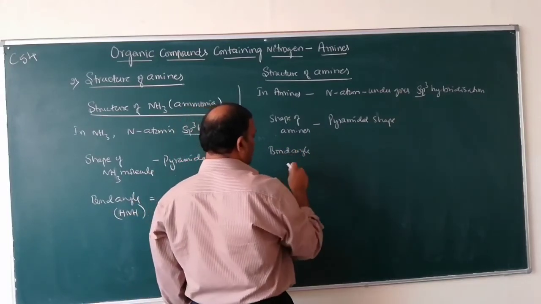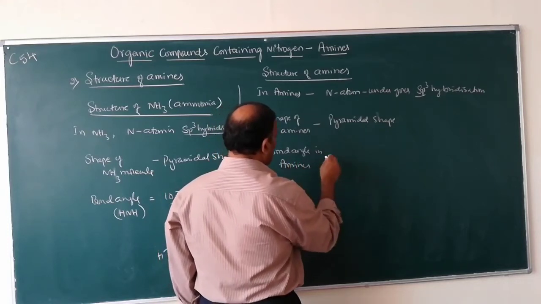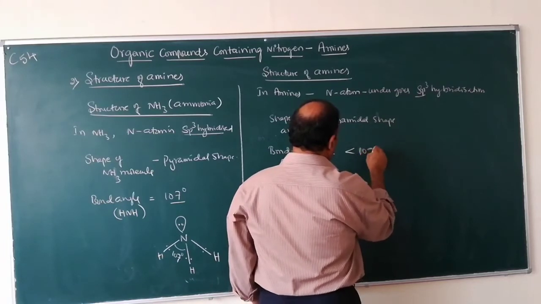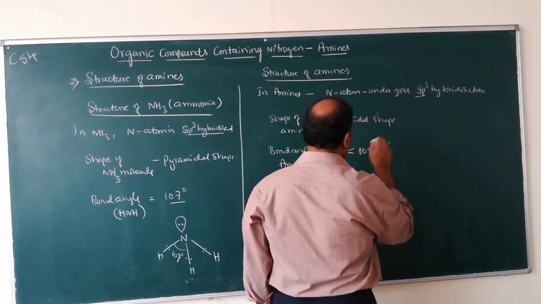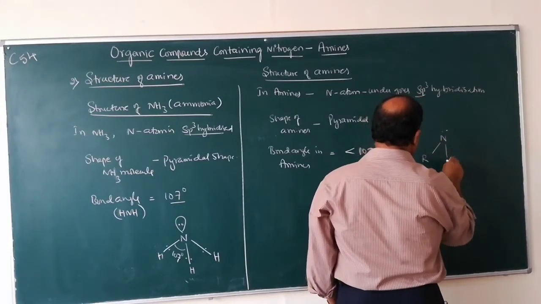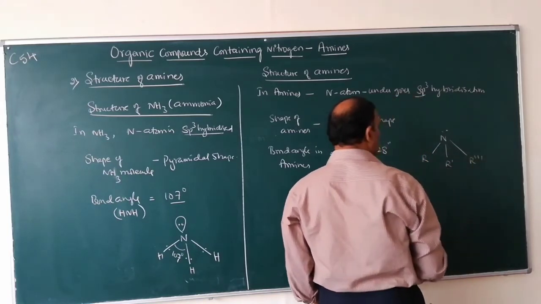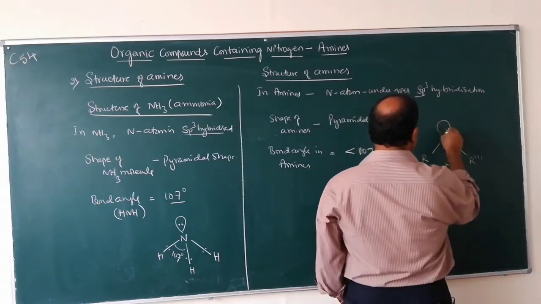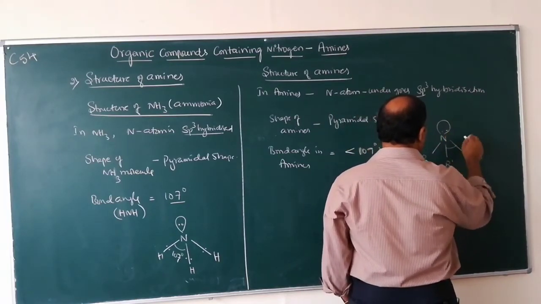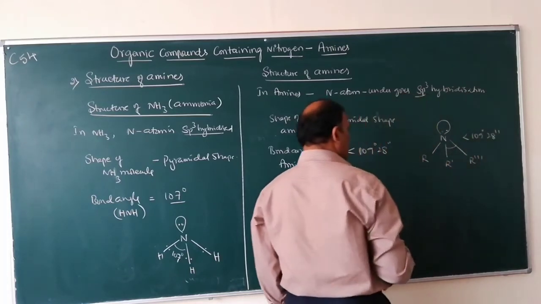Bond angle in amines is less than 109 degrees 28 minutes. So here N, this one is R, this one is R dash, this one is R triple dash. These are amines. Because of lone pairs of electrons, the bond angle is less than 109 degrees 28 minutes.